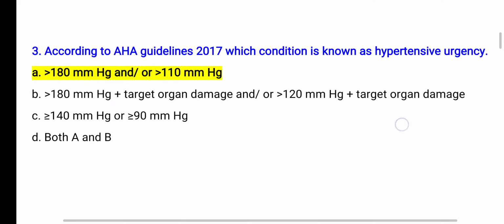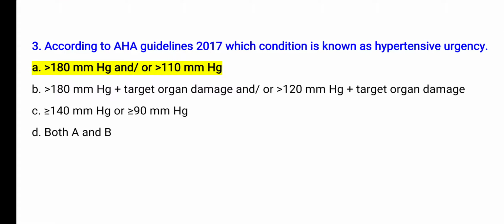Question number three is, according to American Heart Association guidelines 2017, which condition is known as hypertensive urgency? Option A is systolic BP more than 180 mm of Hg, or diastolic more than 110 mm of Hg. Option B is systolic BP more than 180 mm of Hg plus target organ damage, or diastolic BP more than 120 mm of Hg plus target organ damage.